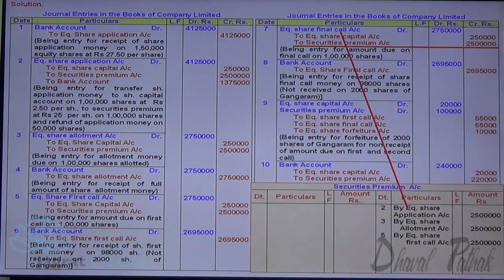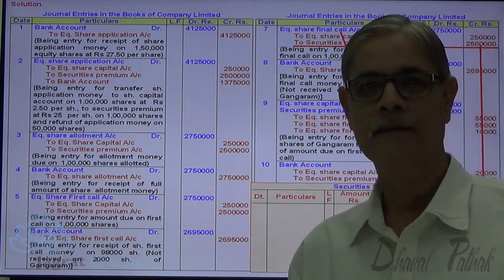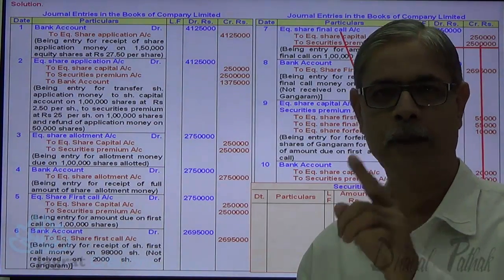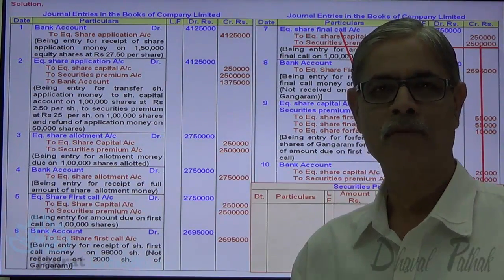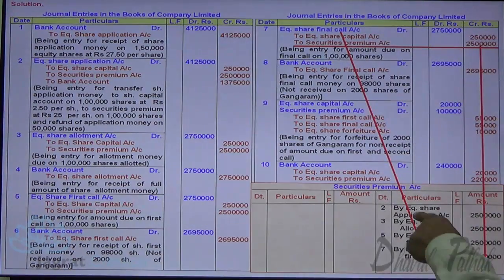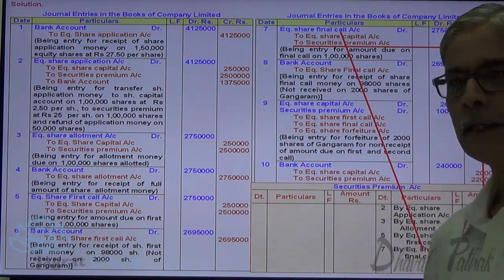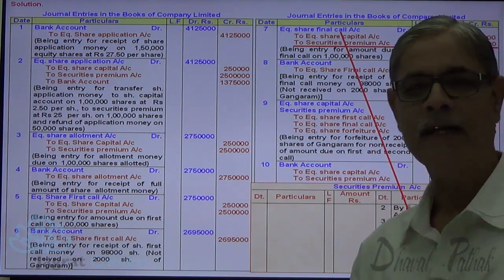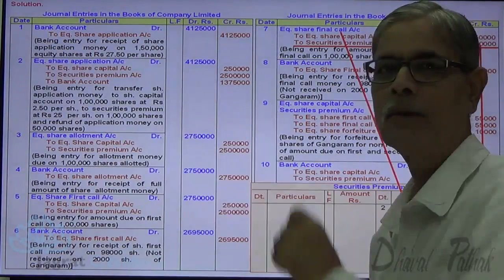Security premium account gets credited on due basis for the security premium amount recoverable with final call. Here I have written the number of journal entry; instead of writing dates, I have written the number of the journal entry.